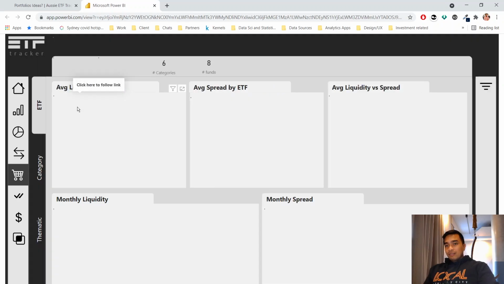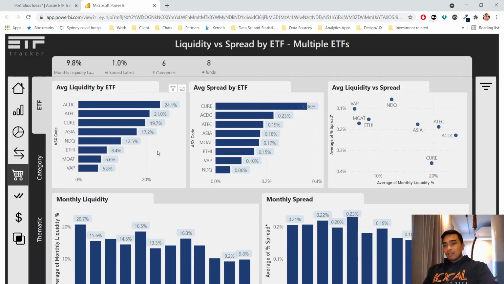So another one is liquidity and spread. And liquidity is to do with the volume of the ETFs, just how easy it is to buy those ETFs. So you want something with high liquidity and low spread. So the spread is the difference between the bid and the ask. If you've got a high spread and very low liquidity, it's going to be hard if you need to get out of that ETF for whatever reason. So looking at stuff that has high liquidity and low spread.